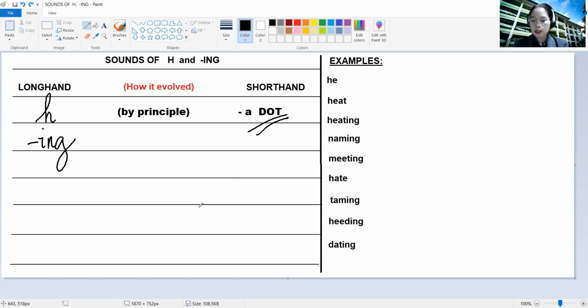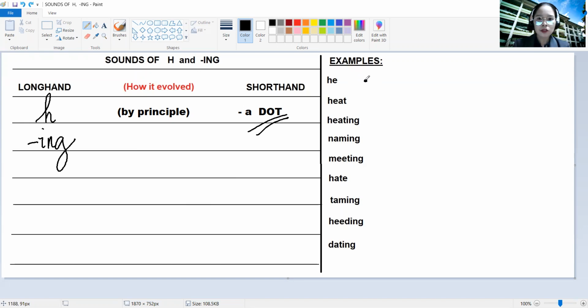So let me illustrate the shorthand outline for the first example, he. As stated by principle, it is a dot.